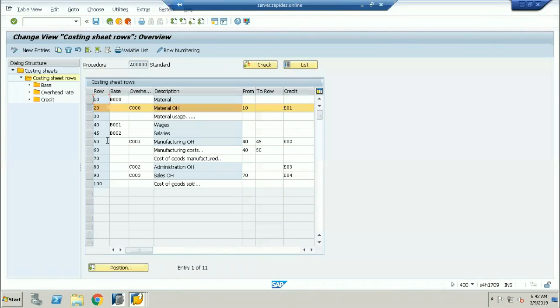Now here, if you want to know the actual cost of the cost of goods sold or the actual cost of the cost of goods manufactured, you have to remove all these overheads, no sir. Then only you will get the actual cost. Then afterwards, I'm going to settle all the cost to the material. I'll run the settlement role. Which of these, the cost of goods manufactured or the cost of goods sold, falls into the standard price of the material master? The standard price of the material master will be the cost of goods manufactured.